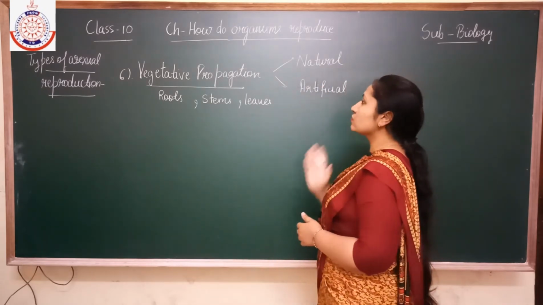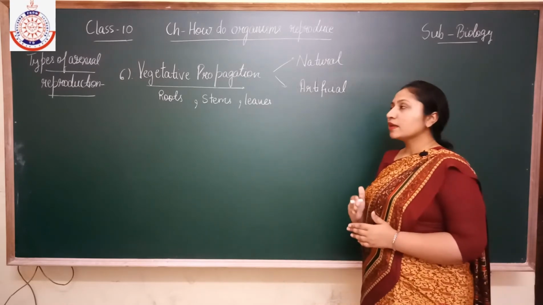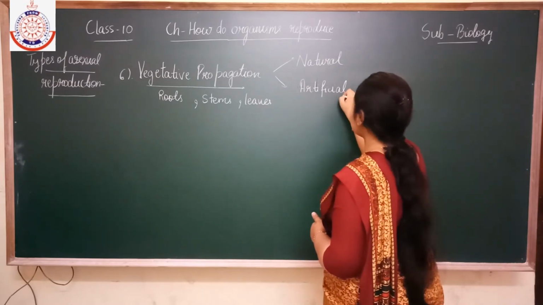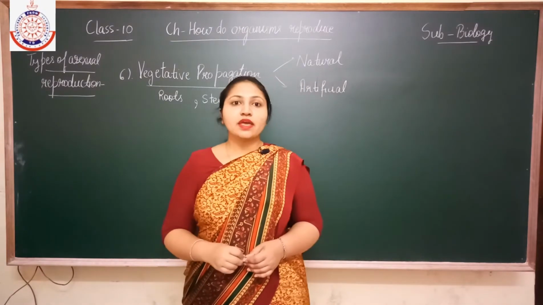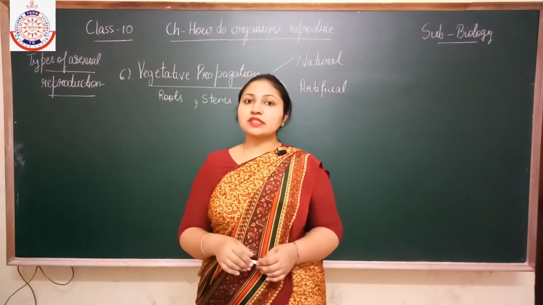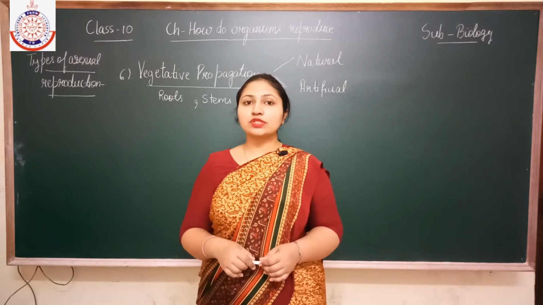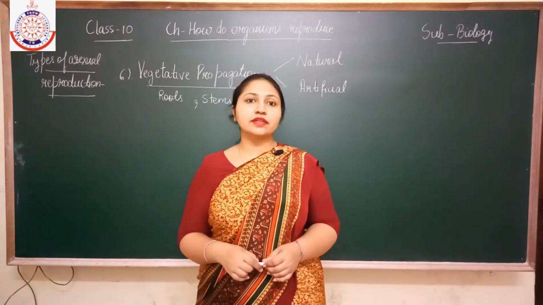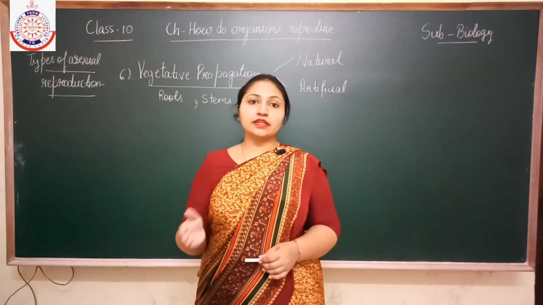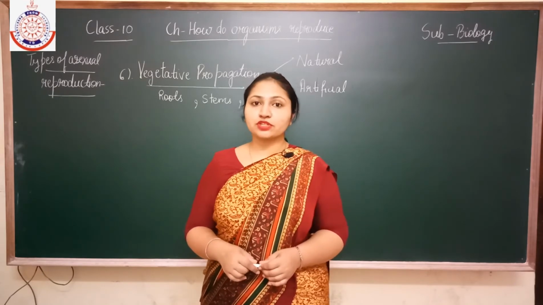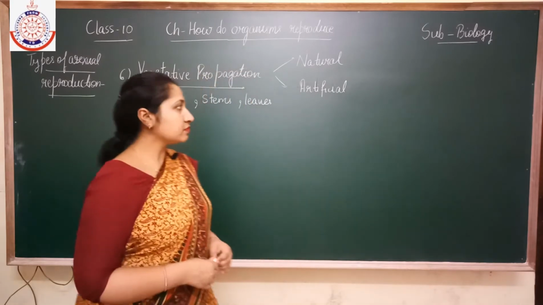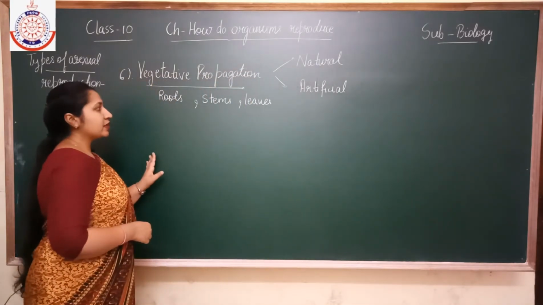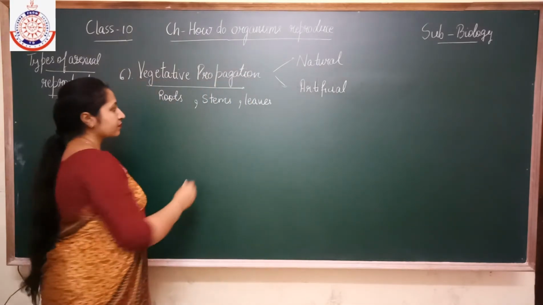Natural means there is no involvement of human beings, but in the case of artificial there is involvement of human beings. And vegetative propagation means that from the vegetative parts like root, stem and leaves, when a new plant arises, it is known as vegetative propagation. So let's discuss this with the help of an example, like in the case of stems.